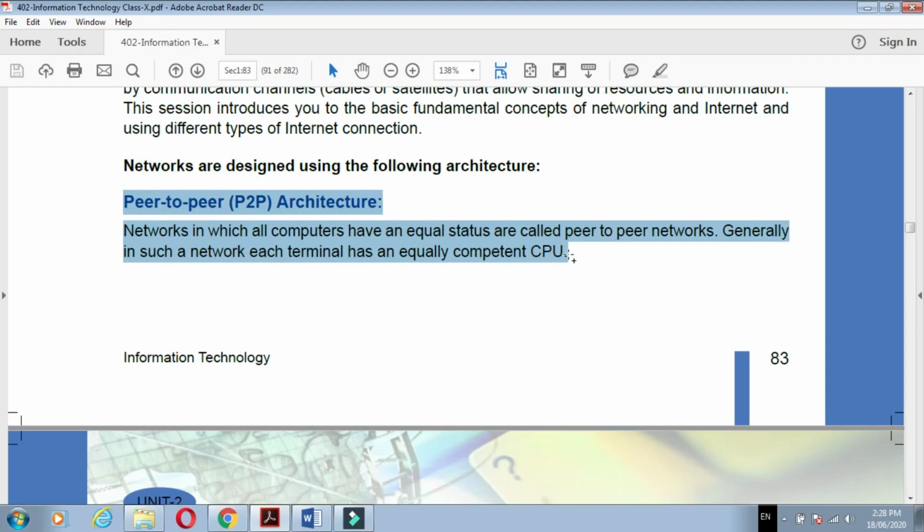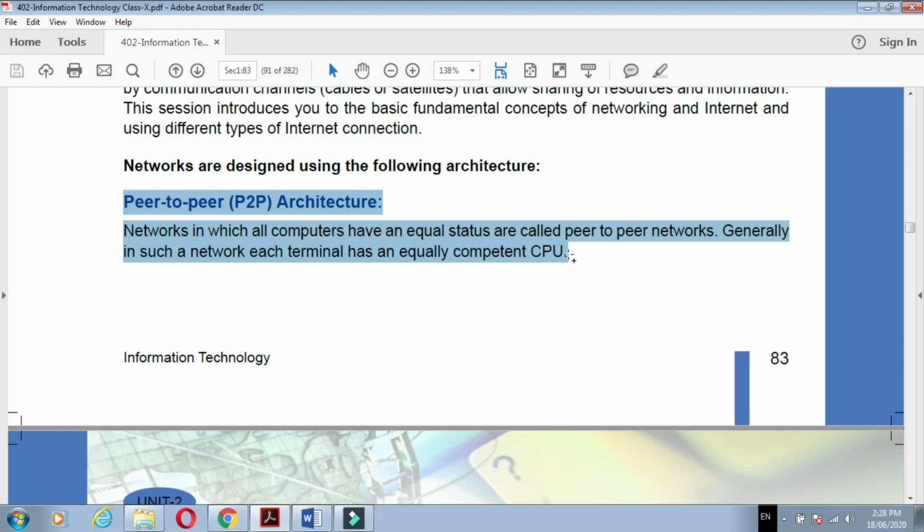In our lab, all the computers are interconnected, and their connection is a peer-to-peer connection, which means they are using a peer-to-peer architecture.